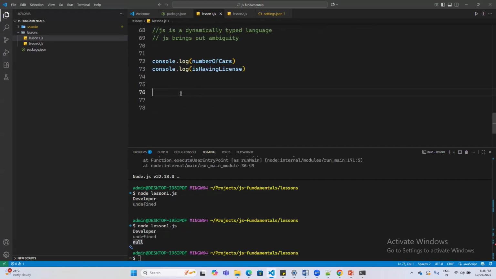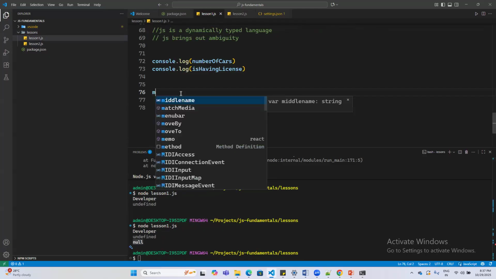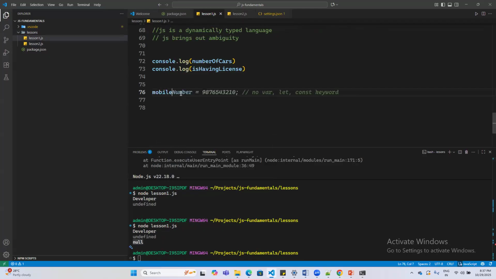So if you just type mobile number, you want to create a variable, JavaScript won't understand that this is a variable. Only when you add a keyword in front of it, say var or let, then it understands that you are now creating a variable which has a name called mobile number. So it is important to have a keyword in front of it.